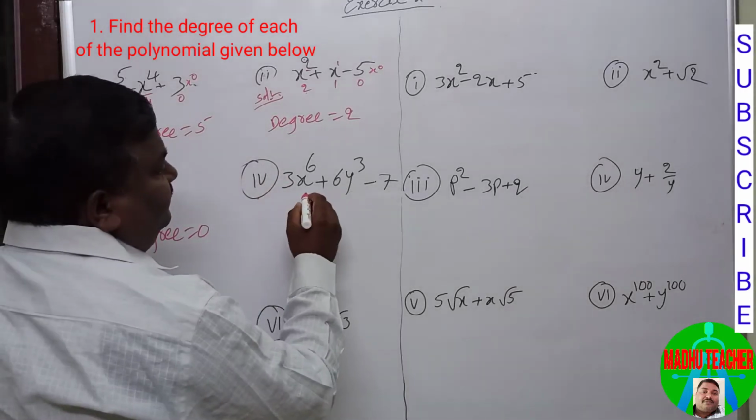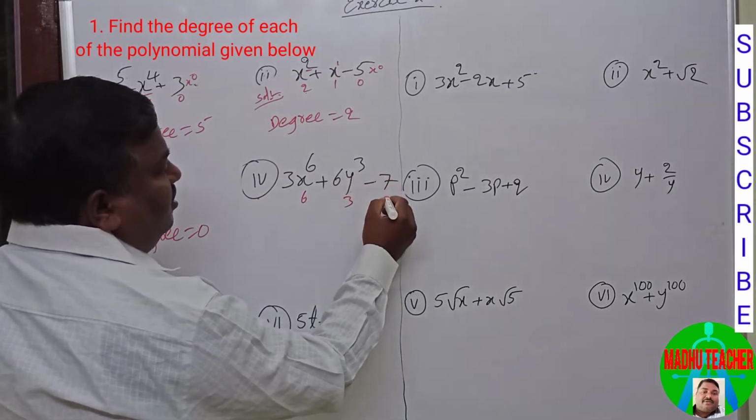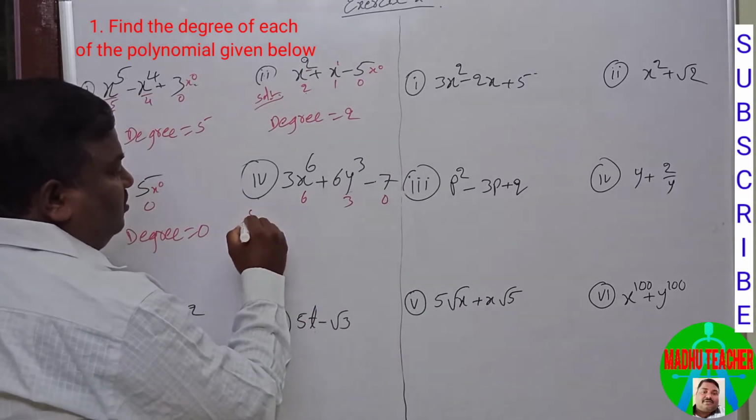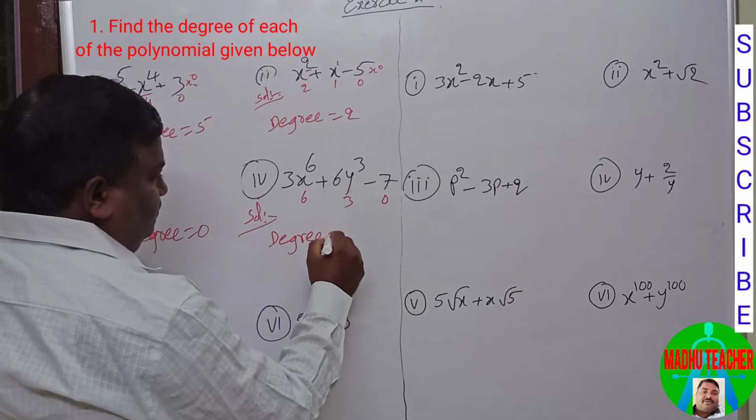Next, the degree is 6, a degree is 3 and constant degree is 0. So therefore degree of this polynomial equal to 6.